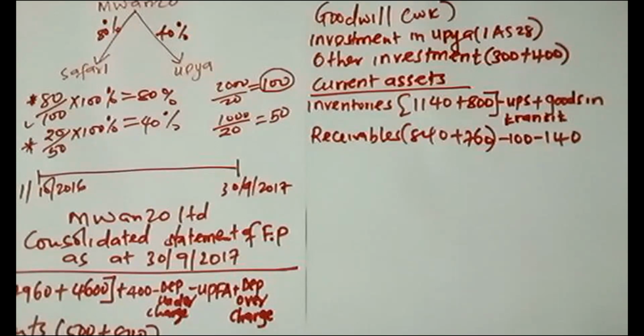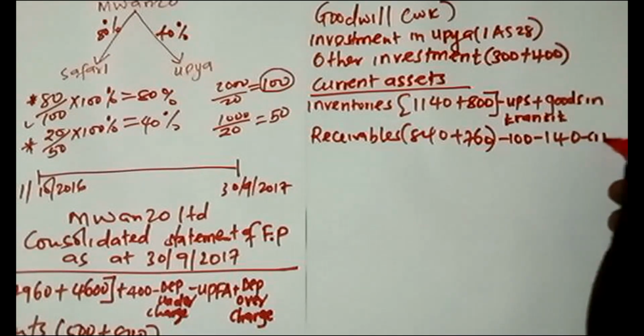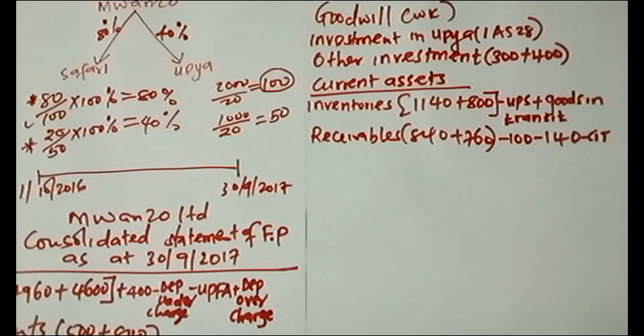That is okay. And if there was cash in transit, you know that we have to subtract here. Cash in transit. So if there was one amount which was paid by one entity to the other, and it was never received by the other entity by the end of the year, that amount was in transit. So we subtract there, we add to cash account or bank.